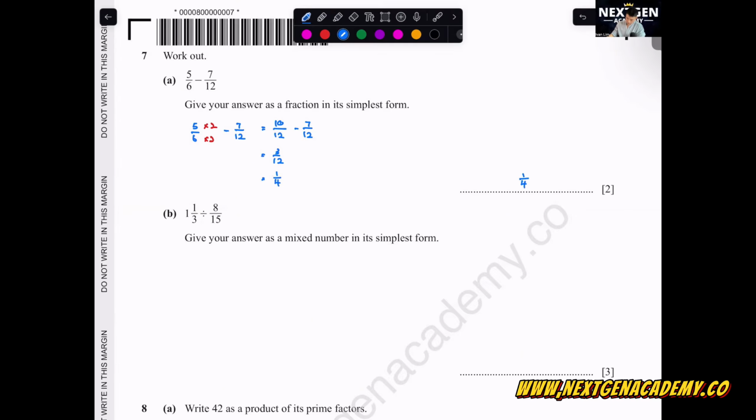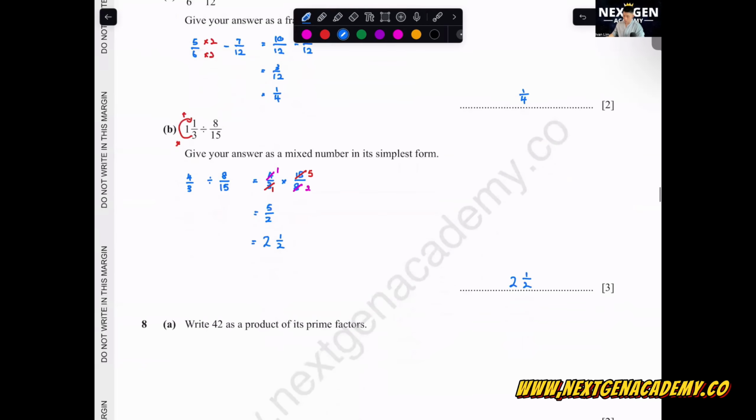Okay, next one, give your answer as a mixed number in its simplest form. 1 and 1 over 3, we can change it to an improper fraction first. For 1 and 1 over 3, you times and plus, this will be 4 over 3 divided by 8 over 15. 4 over 3 times 15 over 8. We can simplify this. 3, 5, divide 4, divide 4. So this will become 5 over 2. 5 over 2 is also 2 and 1 over 2 as a mixed number.